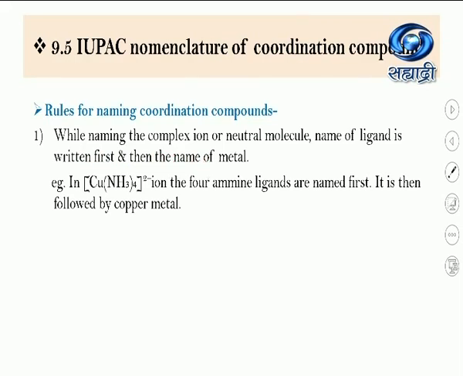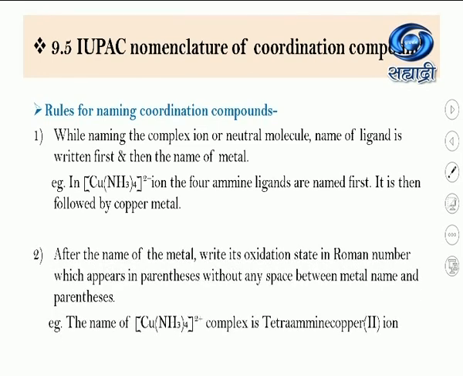Now students, all of you know about coordination compounds. In the previous lecture also you studied this. In a coordination compound, there is a central metal atom or ion which is surrounded by ligands. Let's see this example, the Cu(NH3)4 2+ ion. In this complex ion, what does our rule say? While naming, we have to write the name of the ligand first. In this complex ion, ammine is the ligand. So we write the ammine ligand first, and then it is followed by the name of the metal, that is copper. Now see the second rule.